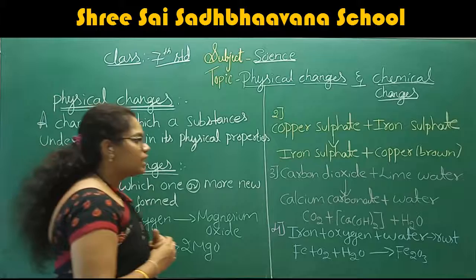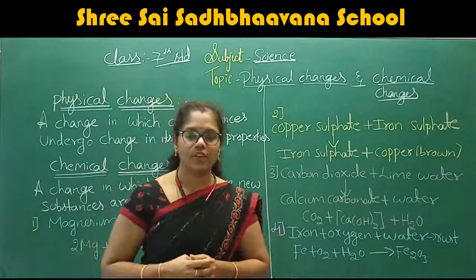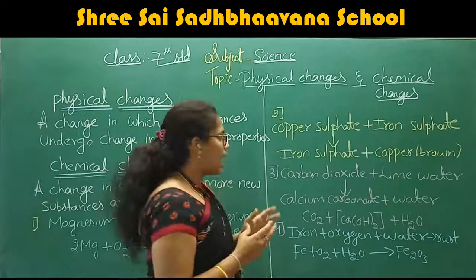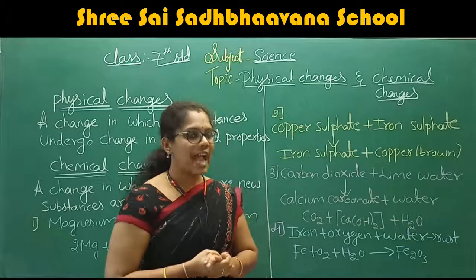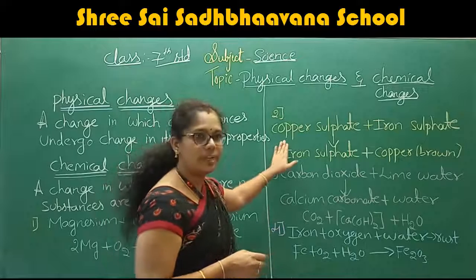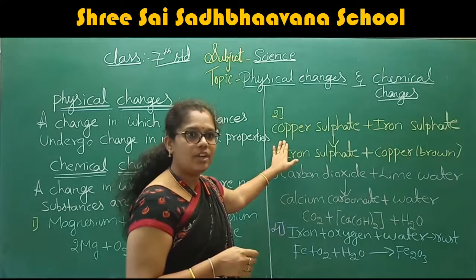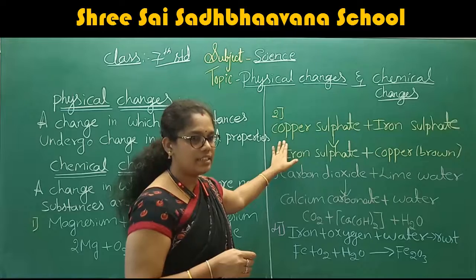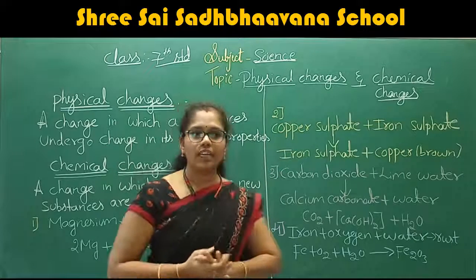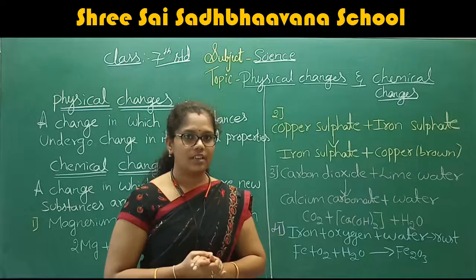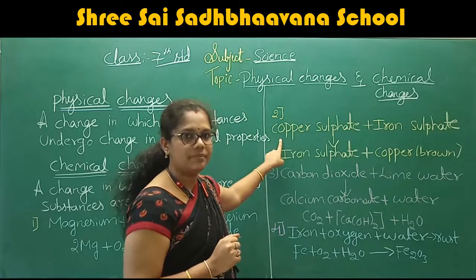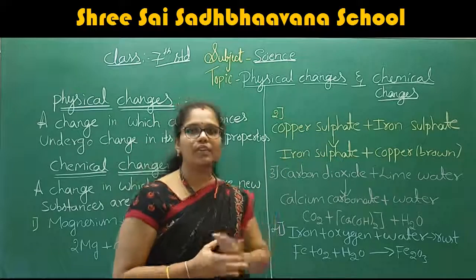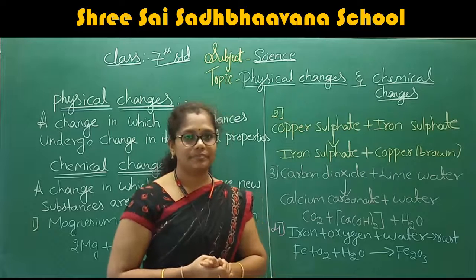Now we are going to discuss one more example, one more activity. What is that activity? The activity is this one. What are we going to do here? In one beaker, you take the copper sulfate, and in another beaker, you take the iron sulfate.